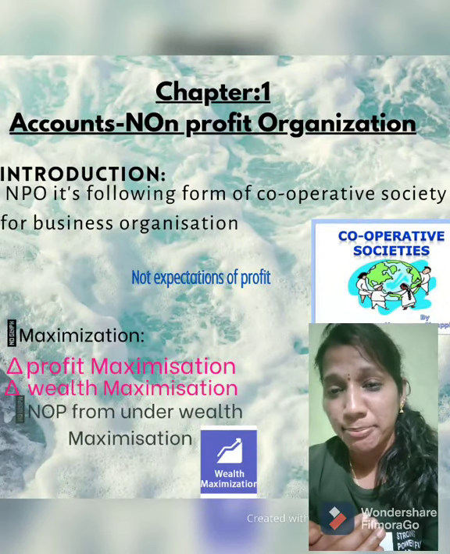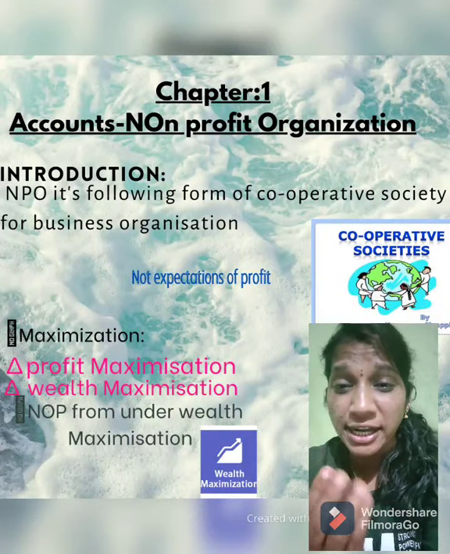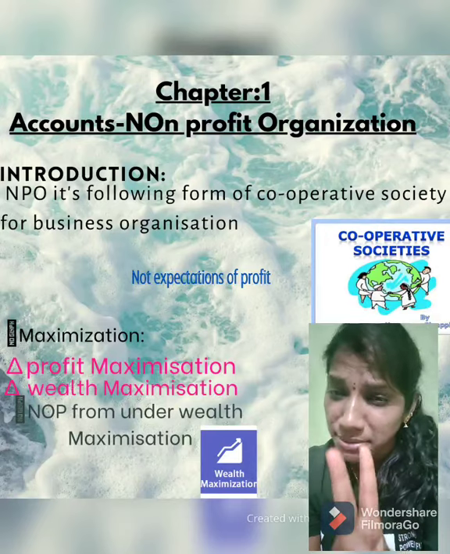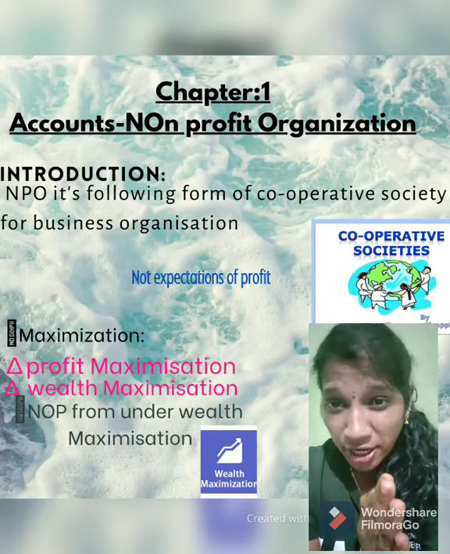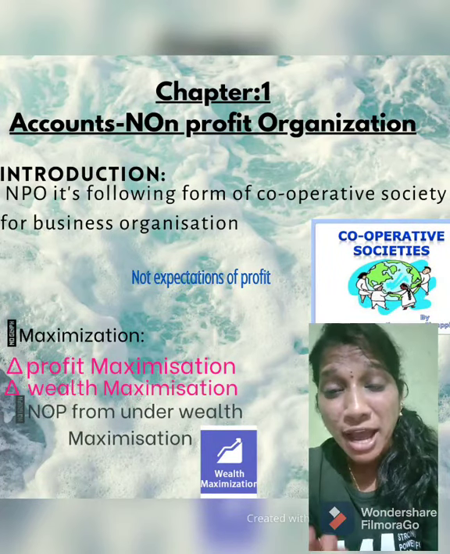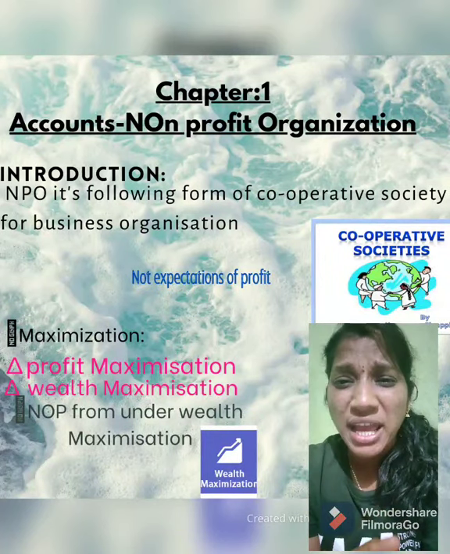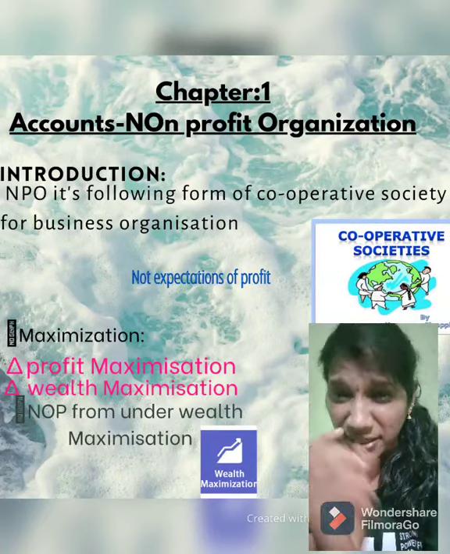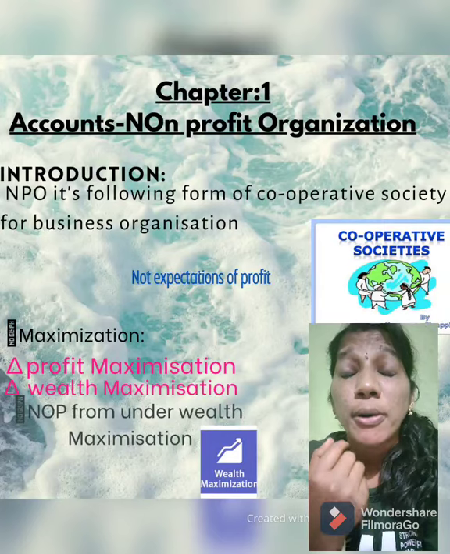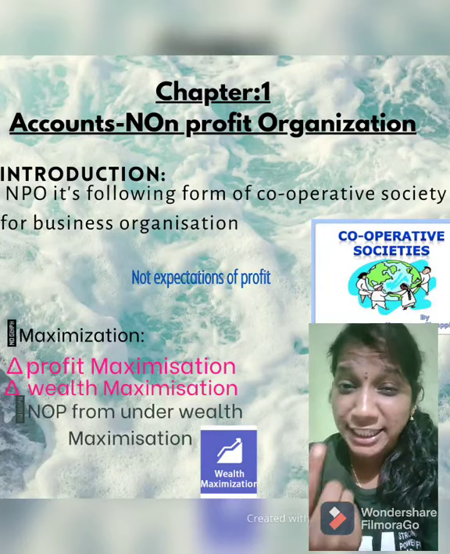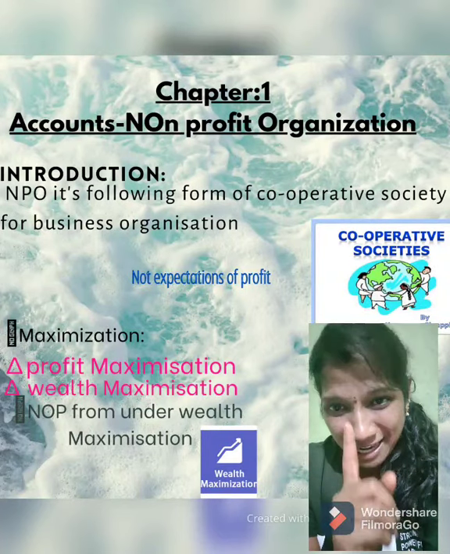Let's come to the second point, maximization. Organizations worldwide follow one of two maximizations: number 1, profit maximization, and number 2, wealth maximization. Profit maximization means any owner or person who invests money in the business expects profit or return. That kind of business organization is called profit maximization.